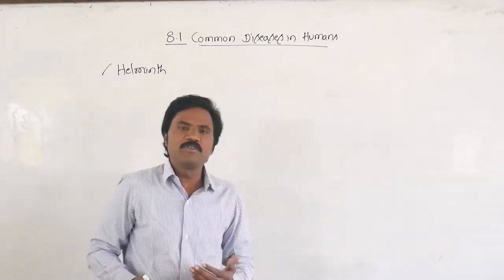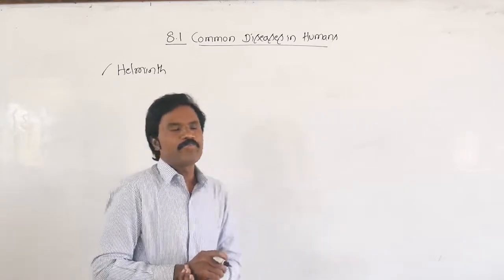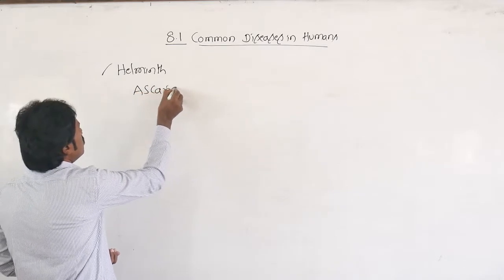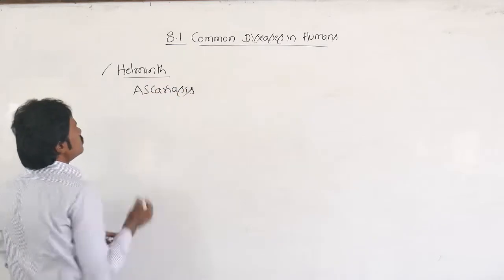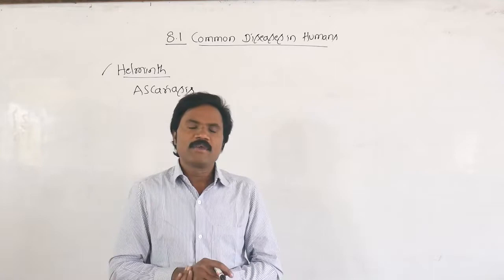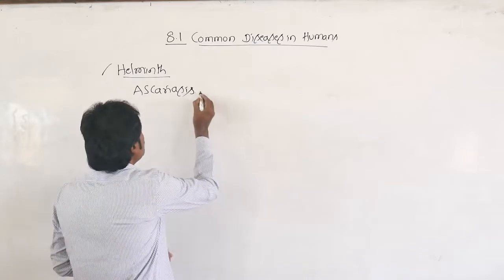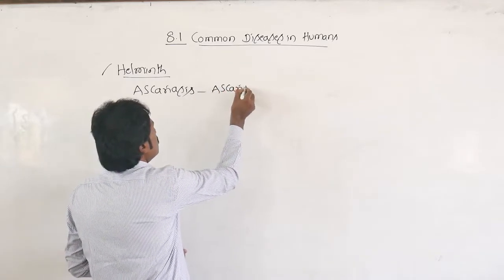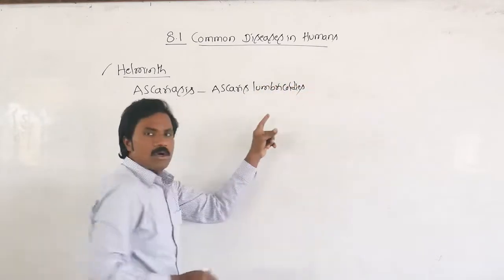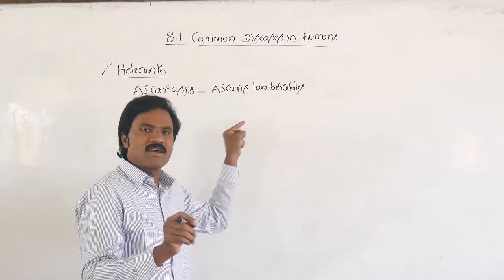What type of helminth diseases normally affect human beings? There is a common roundworm, Ascariasis. What is the name of that nematode parasite which causes Ascariasis? That is Ascaris lumbricoides. Ascaris lumbricoides is the common roundworm which causes Ascariasis.